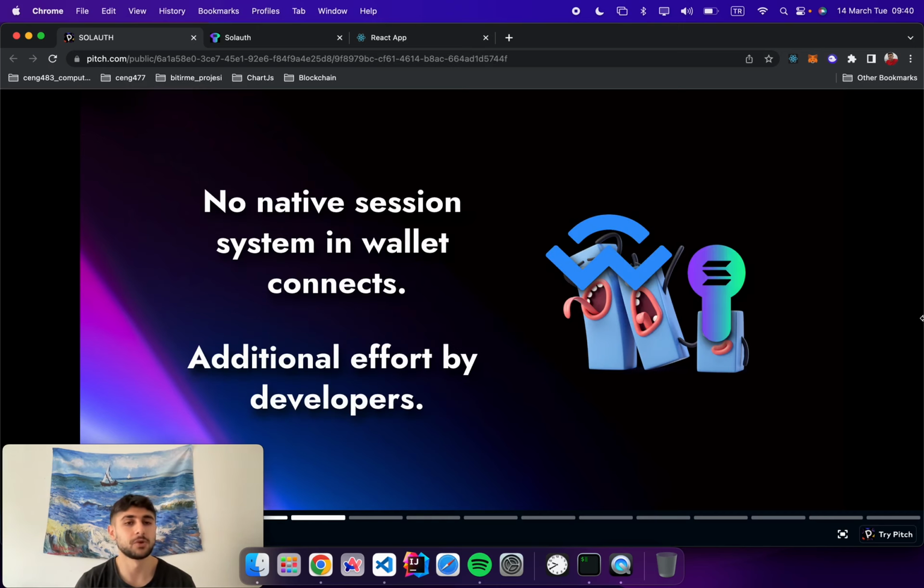The third problem we observed is that normal wallet connection doesn't have a native session system. For example, when you're playing a decentralized game, unless developers implement a session system explicitly, you have to start from the beginning if you disconnect.